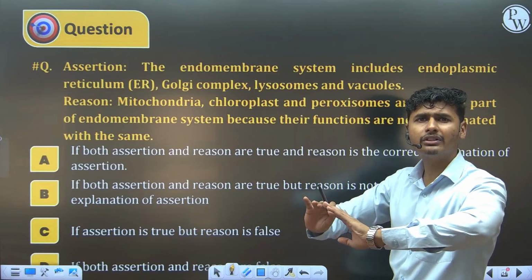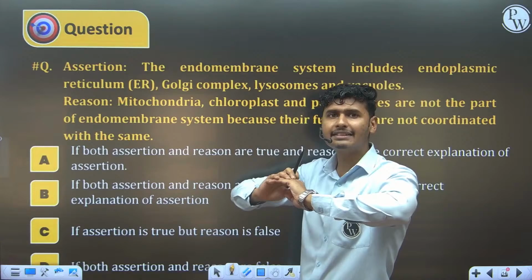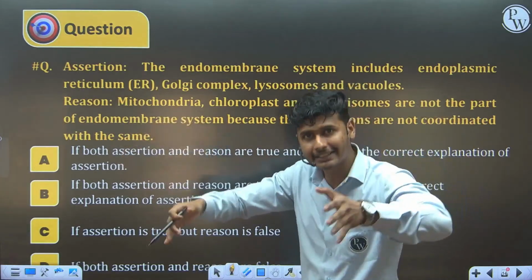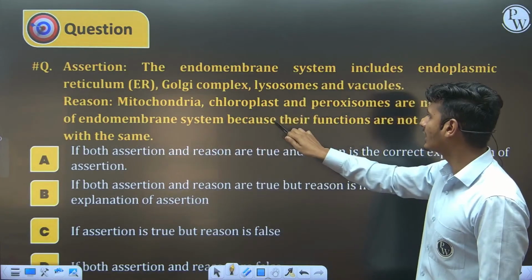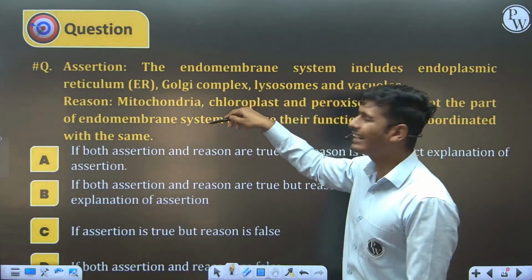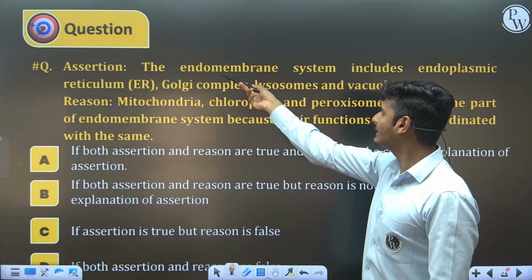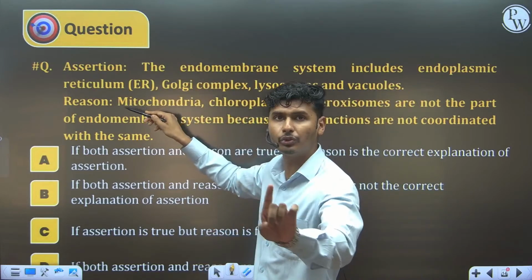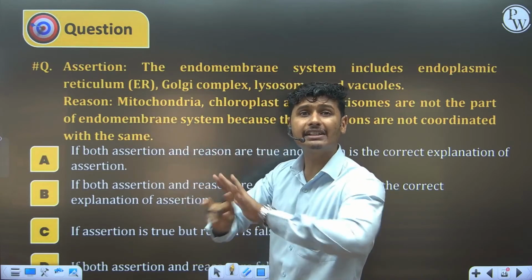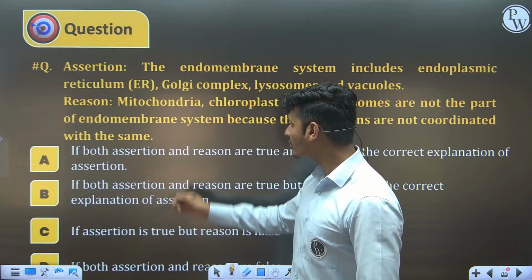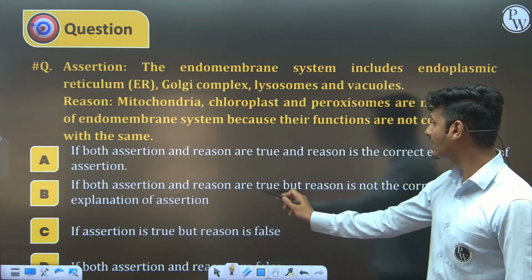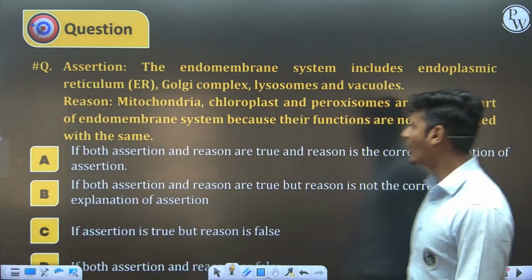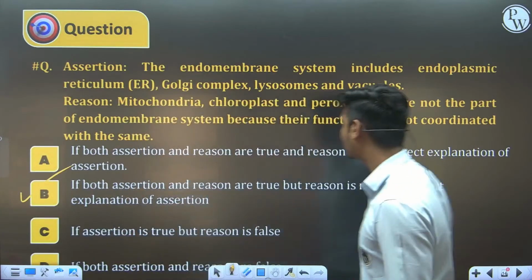They have their individual existence in the cell. So this is also a correct statement, but it is not the exact reason why the others are interconnected. So the assertion and reason are true, but the reason is not a correct explanation of the assertion. So your answer is: if both assertion and reason are true, but the reason is not a correct explanation of the assertion, B is the correct answer.